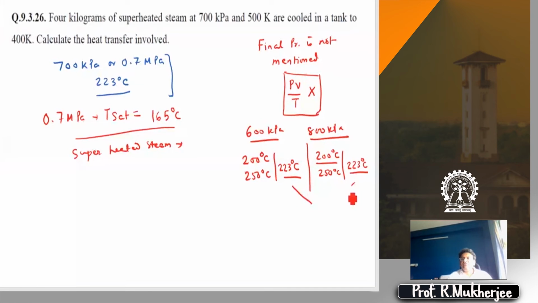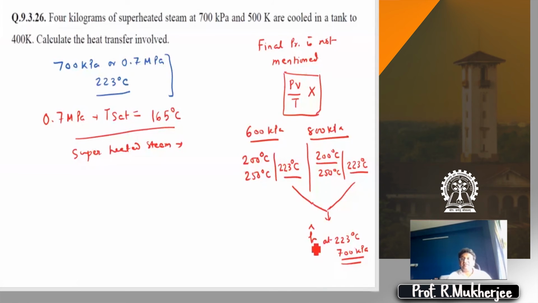Now, based on these two, you can average it out and get data for specific enthalpy at 223 degrees centigrade, 700 kPa. So this you can find out.